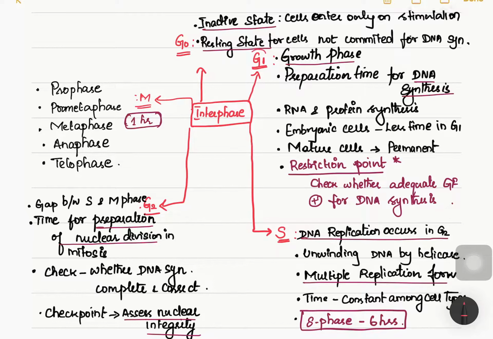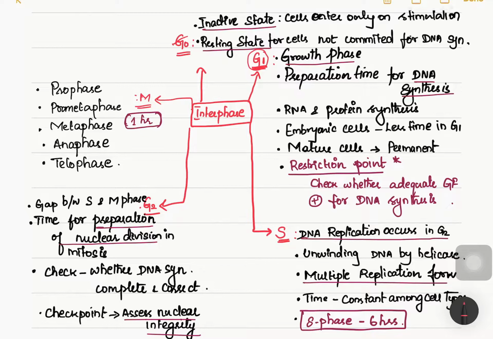First we will start with G1, because I will tell what G0 is after G1. G1 is nothing but a growth phase. It is a preparation time for DNA synthesis, and not only DNA synthesis but also RNA synthesis and protein synthesis. All the preparation happens in the G1 phase of interphase.